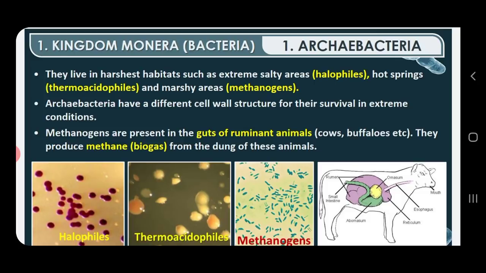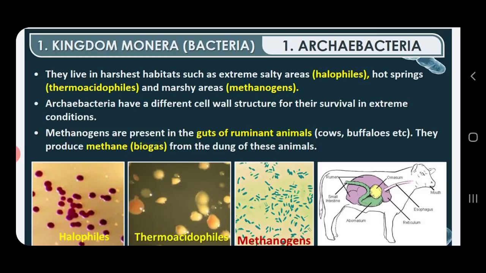So you can say these archaebacteria, you can find them almost everywhere, especially in harsh environments such as extremely salty conditions. You can find them in thermal springs where there is very high temperature. You can find them in marshy areas. So in a variety of harsh environments or habitats you can find these archaebacteria.